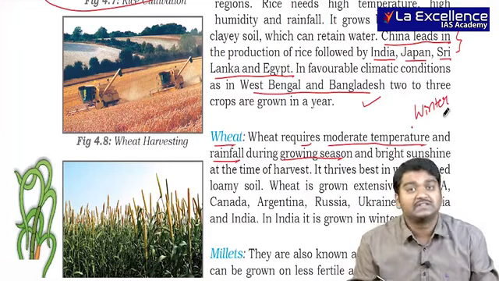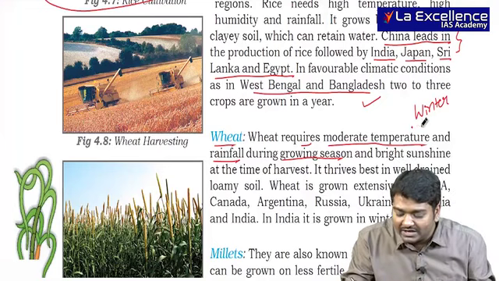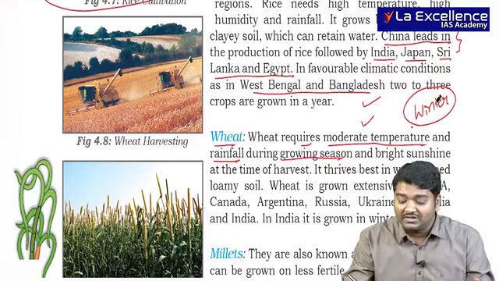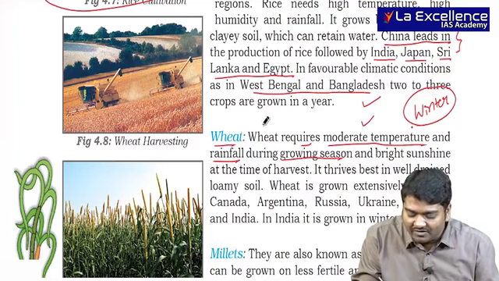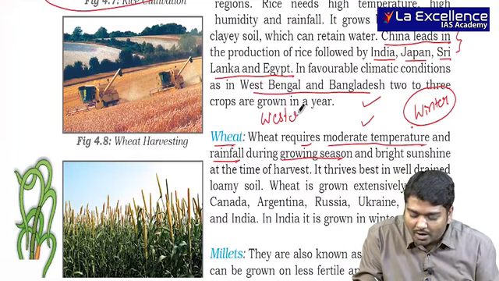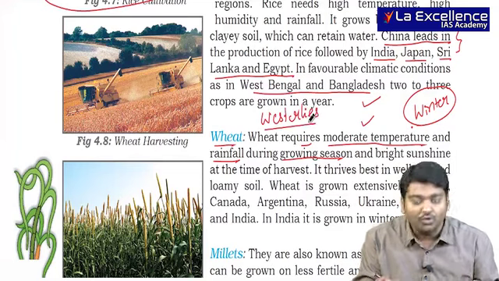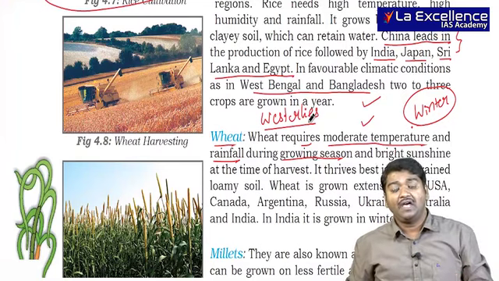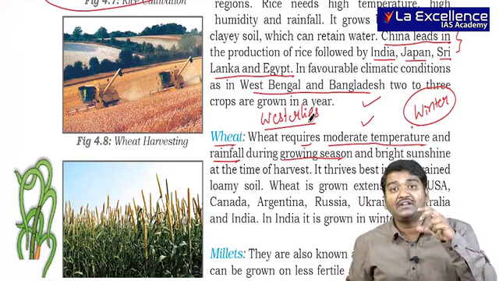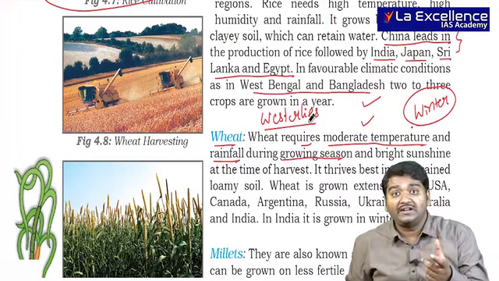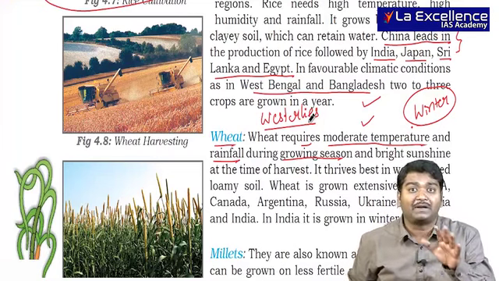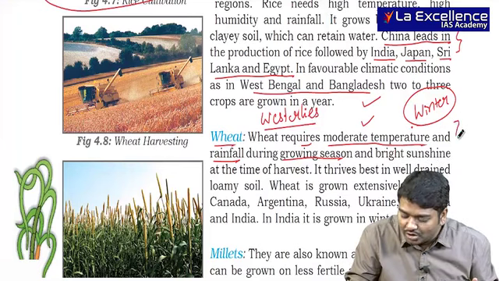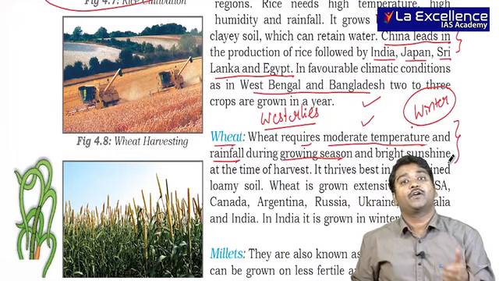The reason is that in winter the temperature is moderate, and they get rainfall from the westerlies, winds which blow from the Mediterranean Sea, carry moisture and give rainfall in the winter season in India, especially in Punjab, Haryana and Rajasthan. So this region is good for growing wheat.